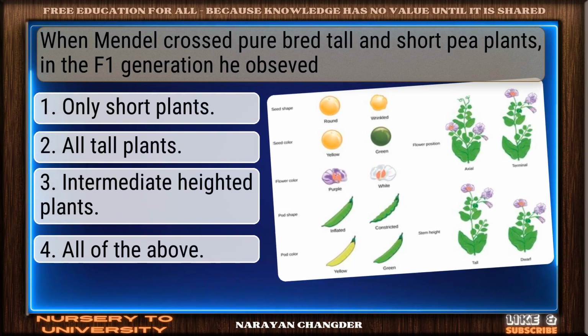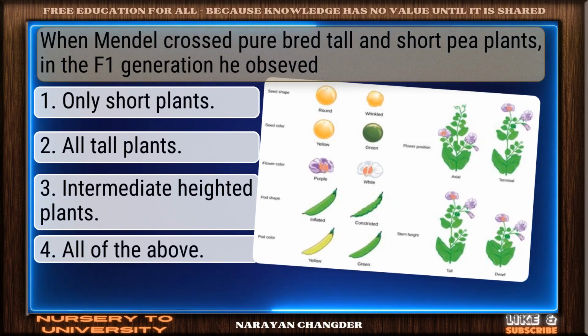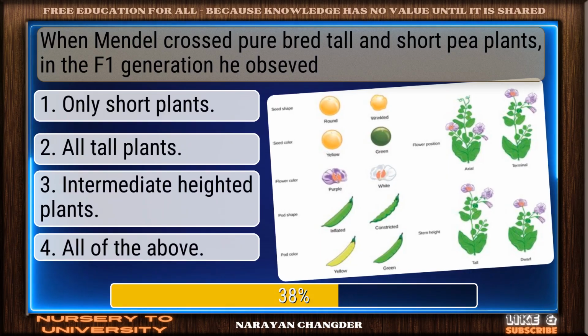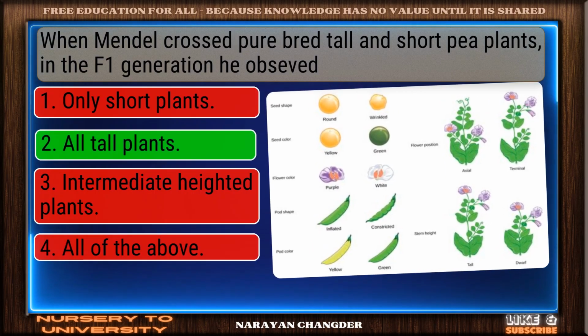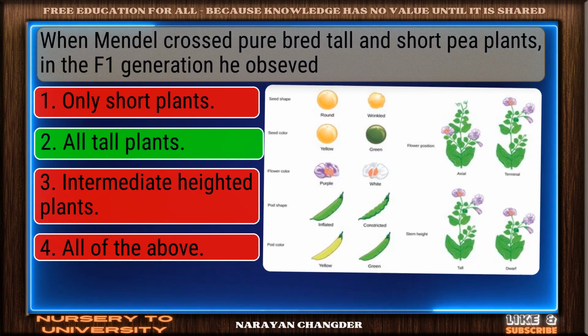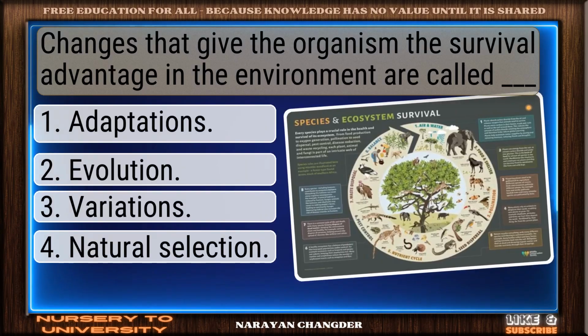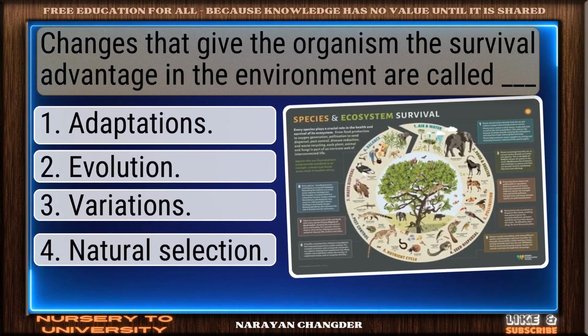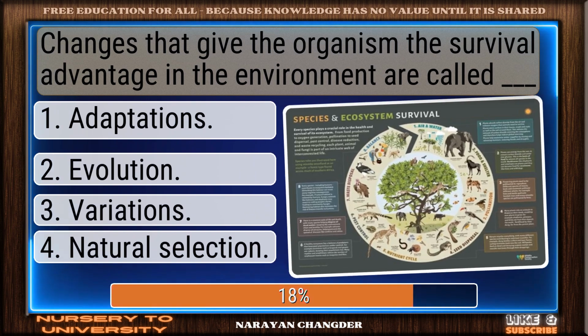When Mendel crossed purebred tall and short pea plants, in the F1 generation, he observed... Well done. All tall plants is right. Changes that give the organism the survival advantage in the environment are called dash.